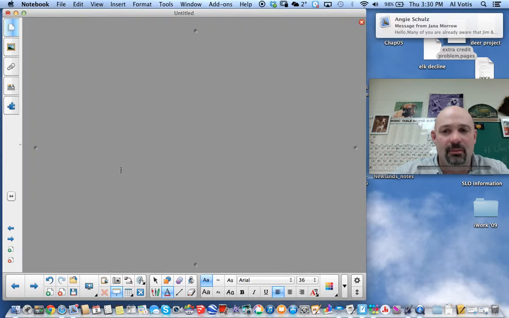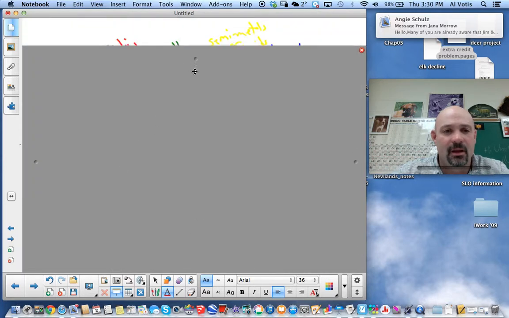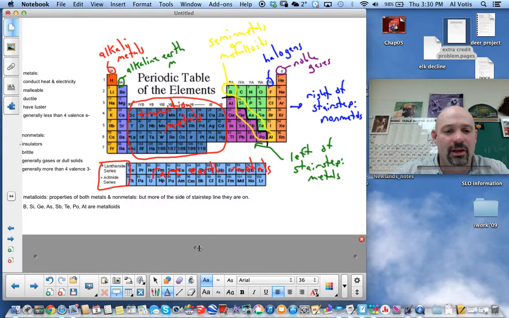If we take a look at our modern periodic table, a couple of the keys about it, if we look at some of the groups, some of our groups have names. Now, there's going to be some significance here to these numbers 1A, 2A, 3A, 4A, 5A, 6A, 7A, 8A. We'll talk a little different time about that. But some of our elements here have some different names to them.